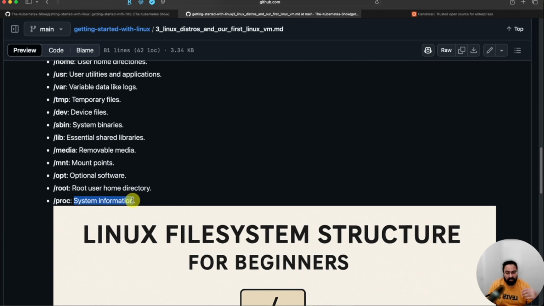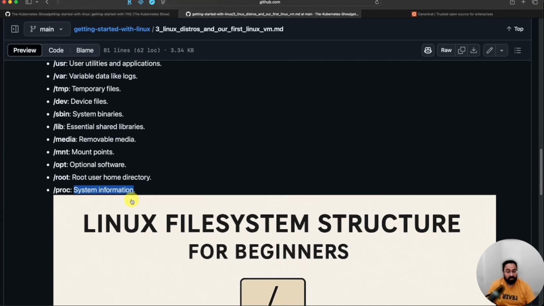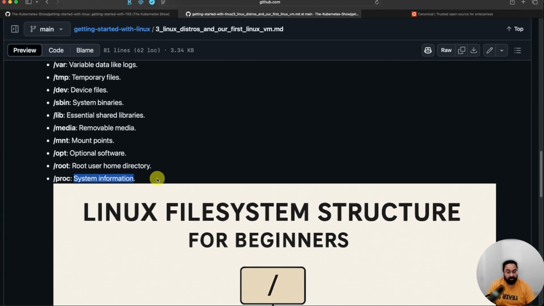Whatever you are running inside the operating system is shown inside the proc file system. For example, when you are running a process, that process has some environment variables, which directory it is running from, and how it is interacting with files in the system. All that information is in proc. How your kernel is doing, what the boot time logs were, all that information you can also find within proc. Proc is very powerful. You have raw access to the running Linux system with proc. Keeping it safe and secure is very important, but I'll not get into details.